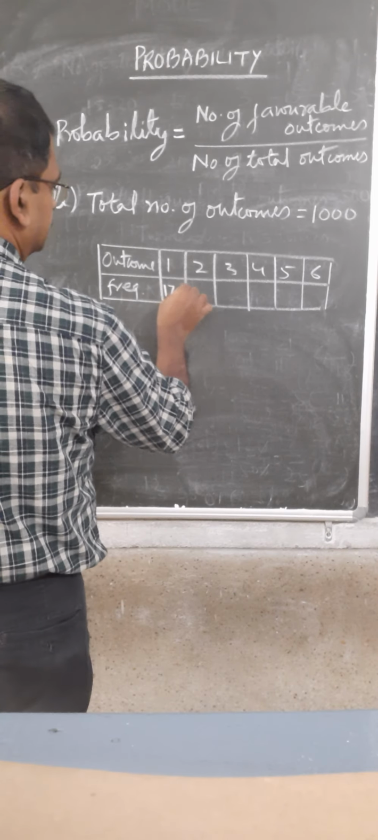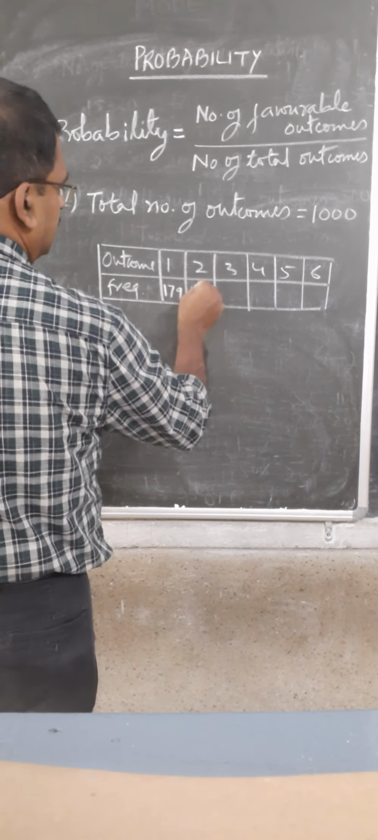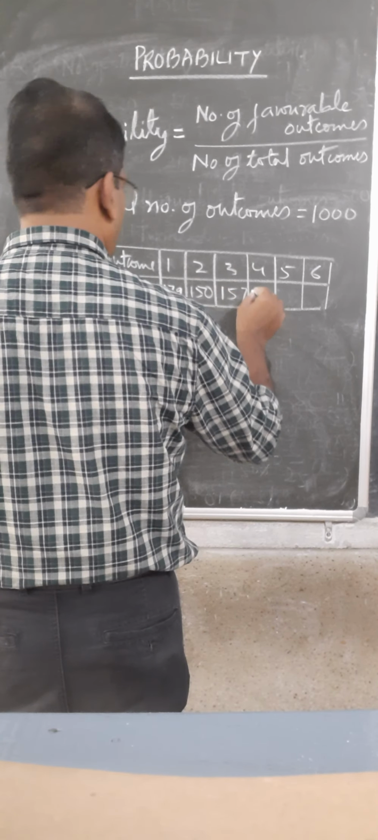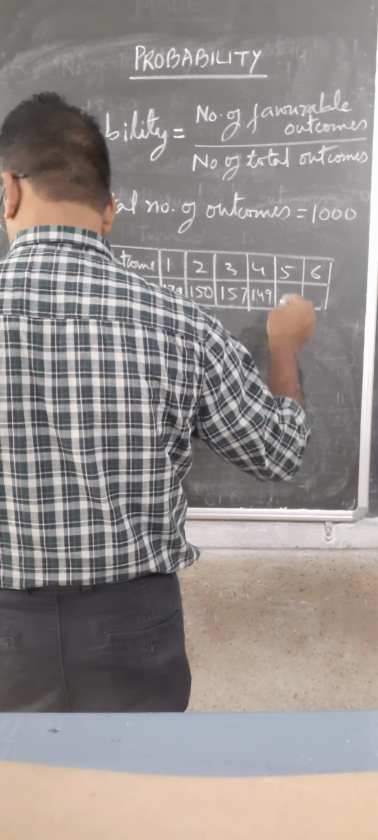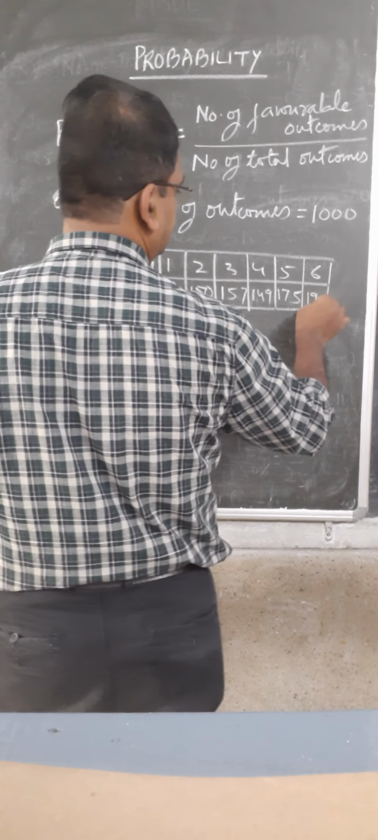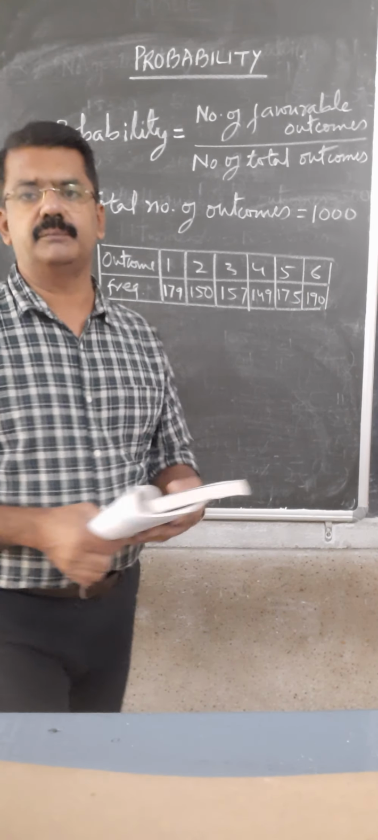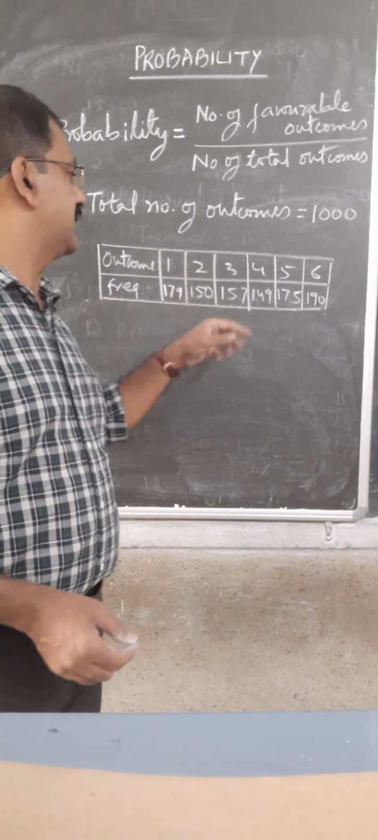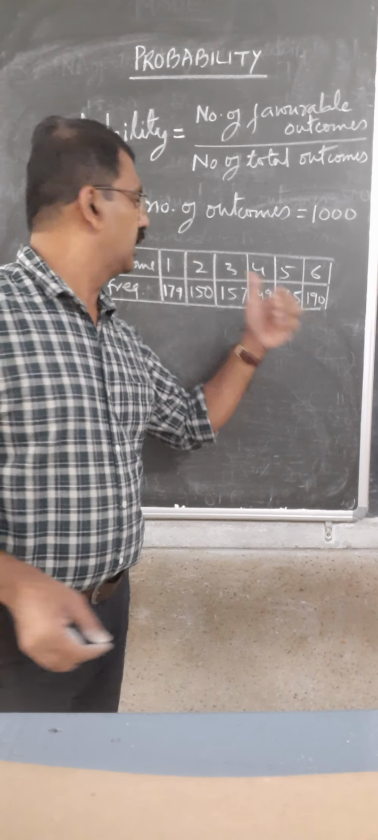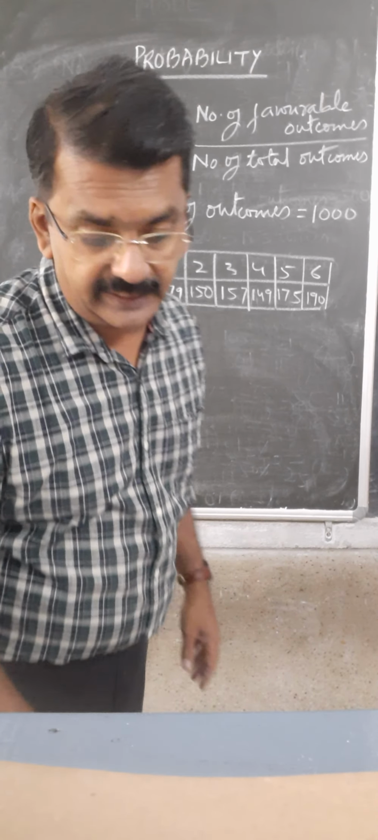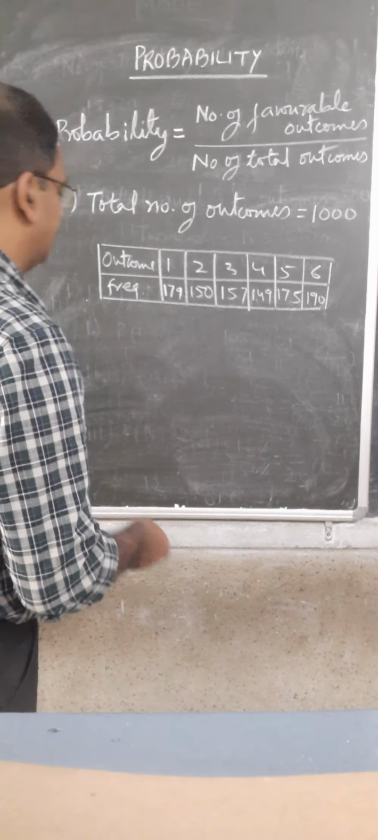The frequencies are 179, 150, 157, 149, 175, 190. This means the die is rolled 1000 times. We are getting 1, 179 times, 2, 150 times, 3, 157 times, 4, 149 times, 5, 175 times, and 6, 190 times. Now they are saying find the probability of each event.